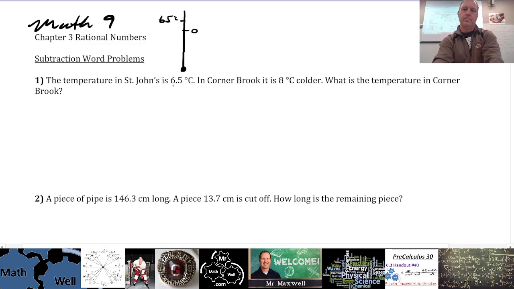You see a 6.5, that's positive in this case. You see 8 degrees, that is not a temperature, that's a change in temperature. And it is going down because it's getting colder. You see that? So this means a minus 8. What is the temperature in Corner Brook? So if you have 6.5 degrees Celsius, you need to subtract 8 from that, minus 8. So let's write our sentence.